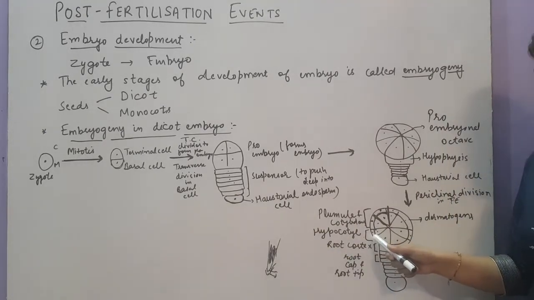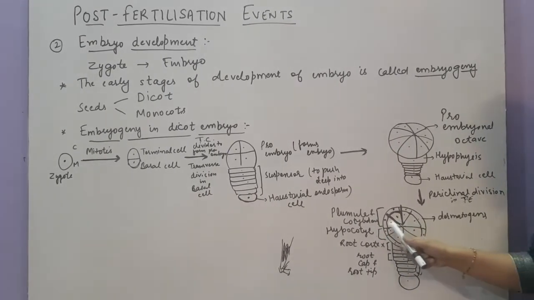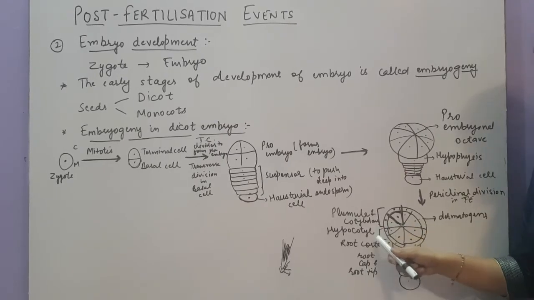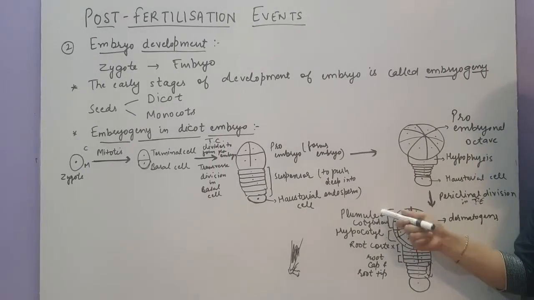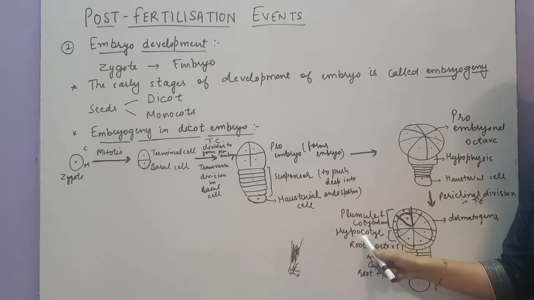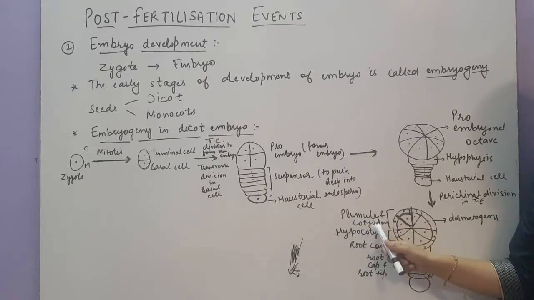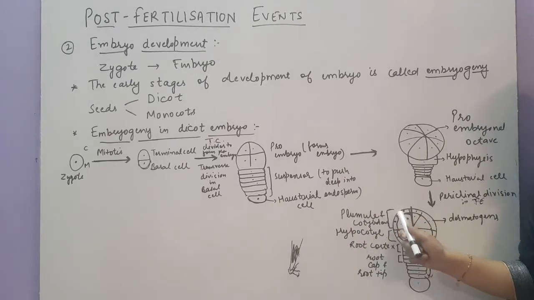Now let's see these proembryonal cells. You can see here that half of the cells, you can see this line, it is dividing it into the lower half and the upper half. The lower half 2 layer of the cells will form hypocotyle and the upper half layer of the cell will form plumule and cotyledon. Is it clear?